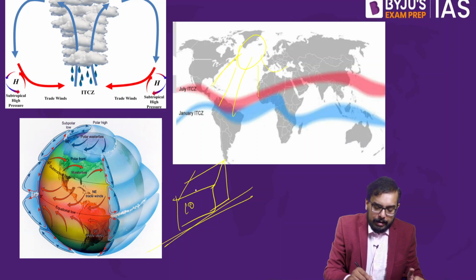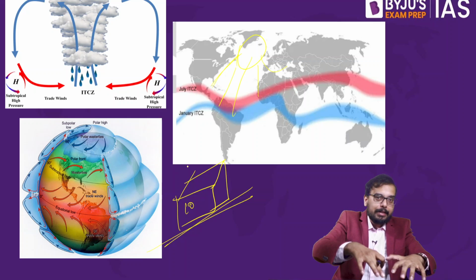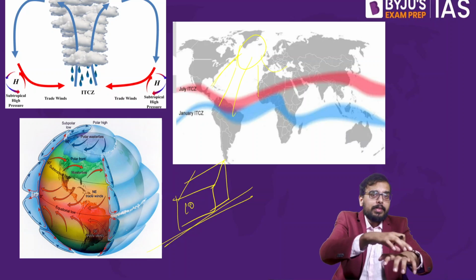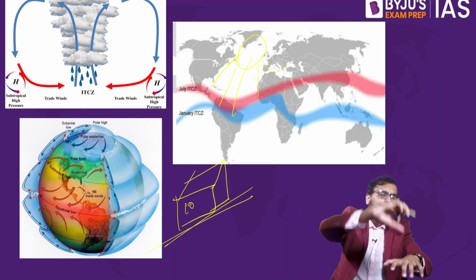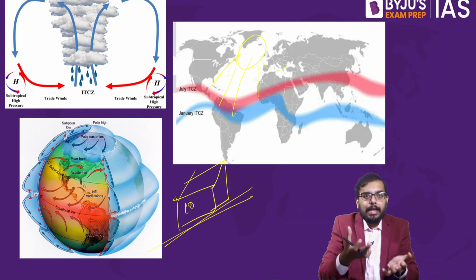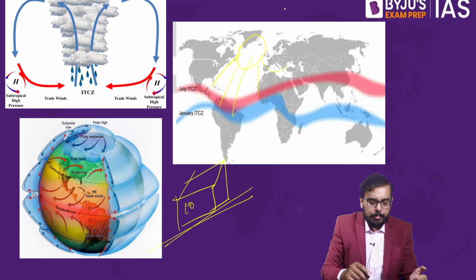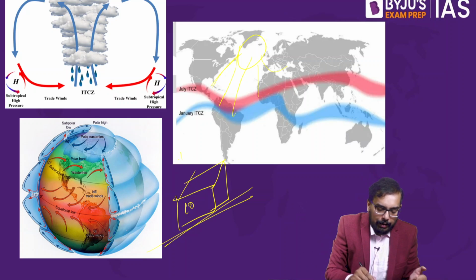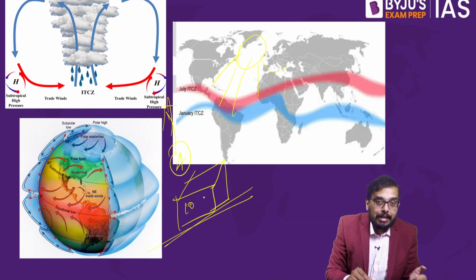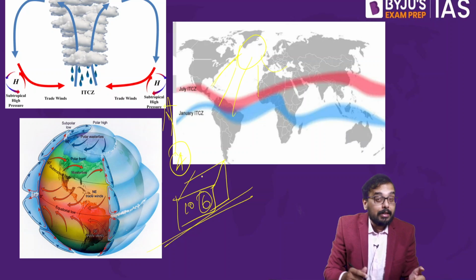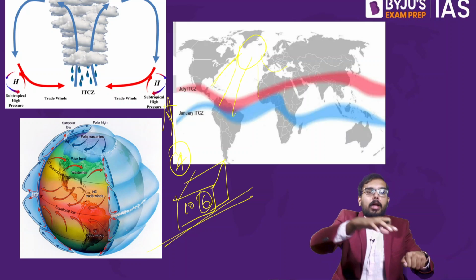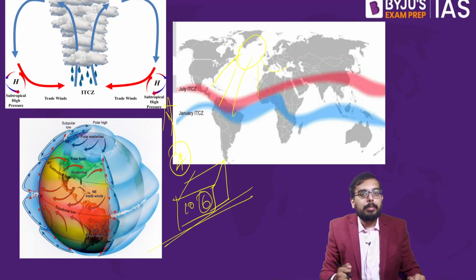Of this air mass, earlier there was 10 kg exerted on this land. Now this land heats up. So of this 10 kg, let us assume that say 4 kg rises up. Due to convection, when I heat the air, the air becomes light and rises up. Now how many kg of air is remaining over here? 6 kg. Earlier there was 10 kg of air pressure on the land. Now there is 6 kg of air pressure on the land.